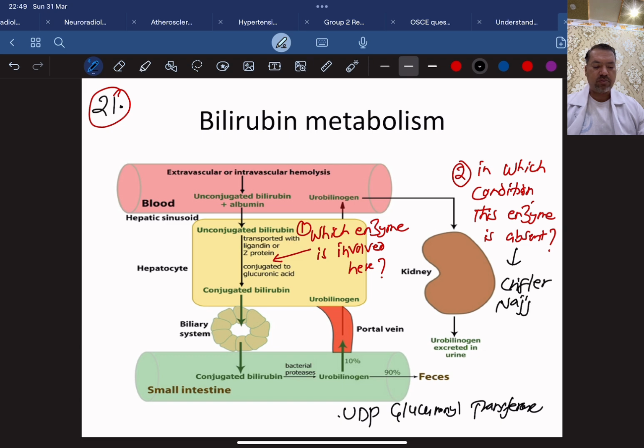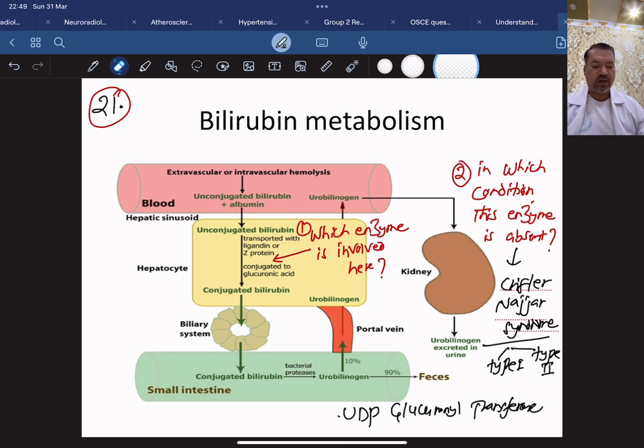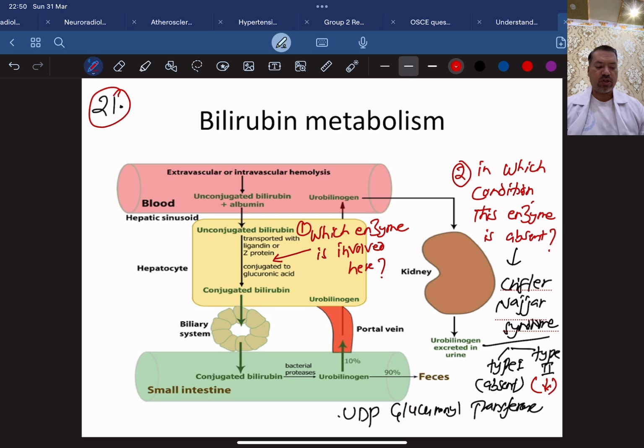Crigler-Najjar syndrome is of two types, type 1 and type 2. In type 1 Crigler-Najjar syndrome, this enzyme is completely absent. In type 2, it is decreased. And one very common question which is asked in the neonatology exam is, phenobarbital can be used in type 2 Crigler-Najjar syndrome.